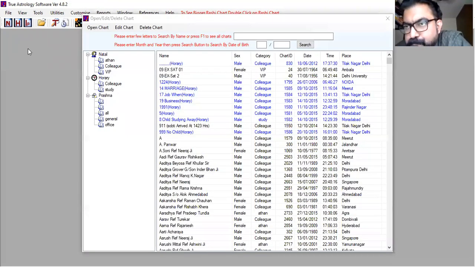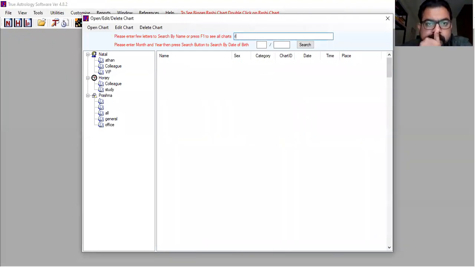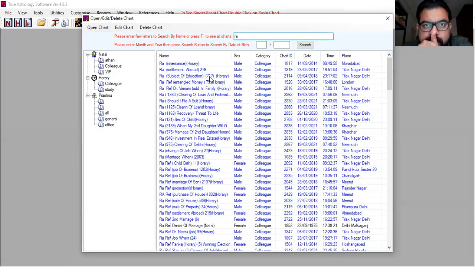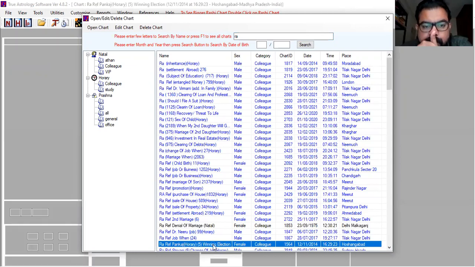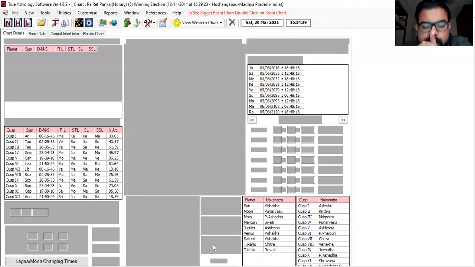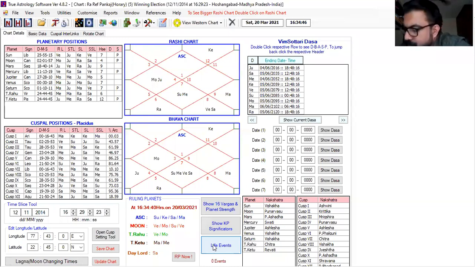Then involving 11, committing to 6. Involving 11, committing to 1. So this sort of linkage should be established.